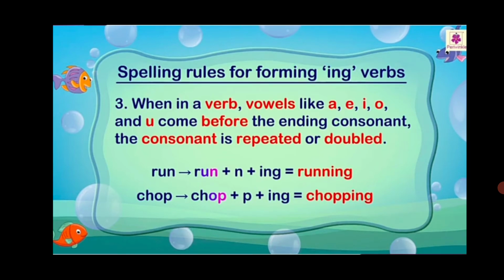Rule number 3 is there. When in a verb, vowels like a, e, i, o and u come before the ending consonant, the consonant is repeated or doubled. Listen carefully children once again. When in a verb vowels like a, e, i, o and u come before the ending consonant, the consonant is repeated or doubled. Means what children?